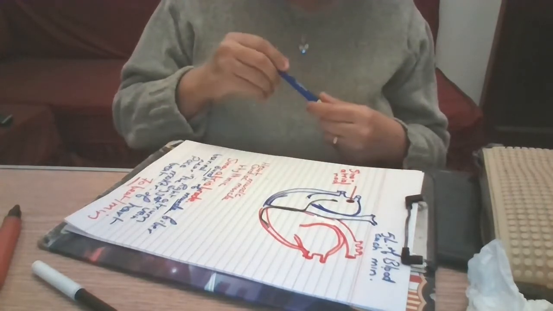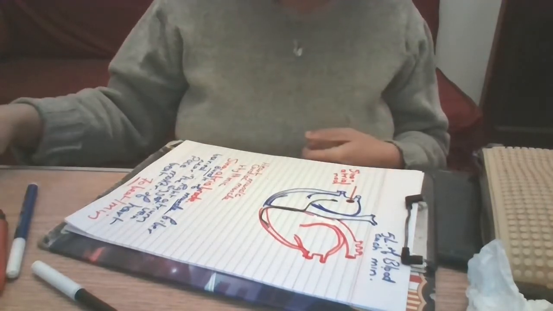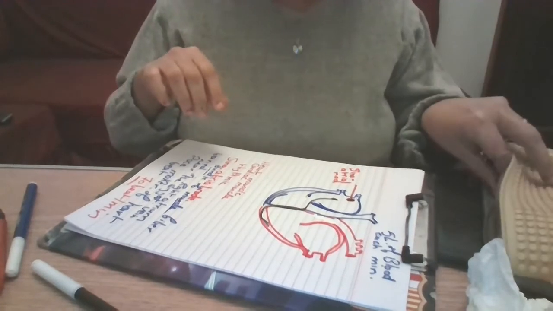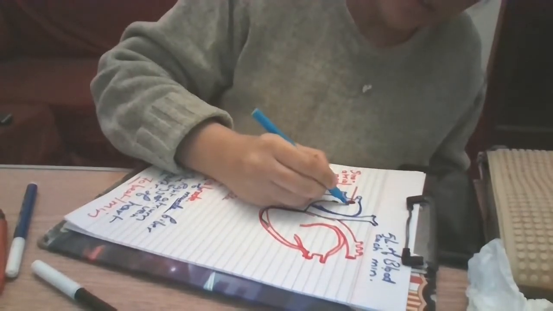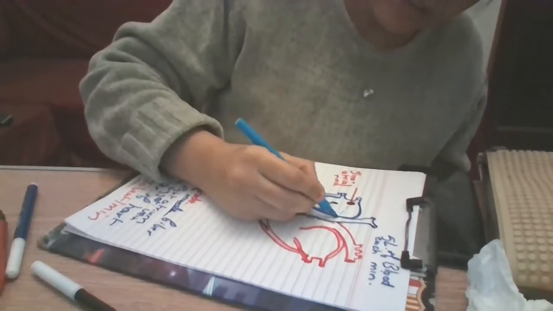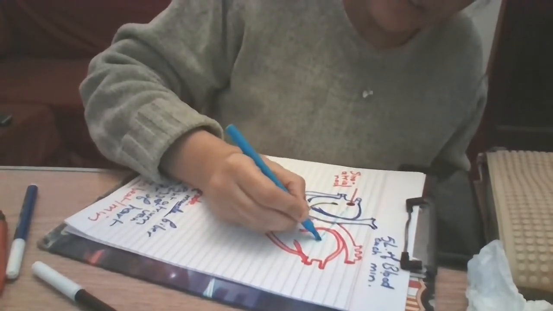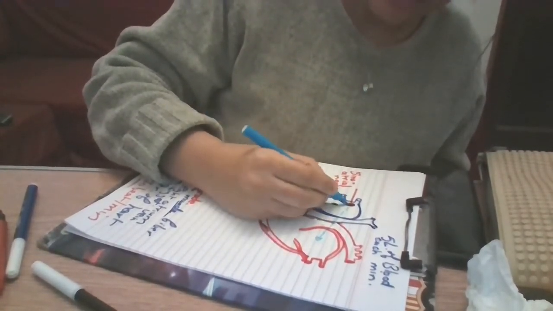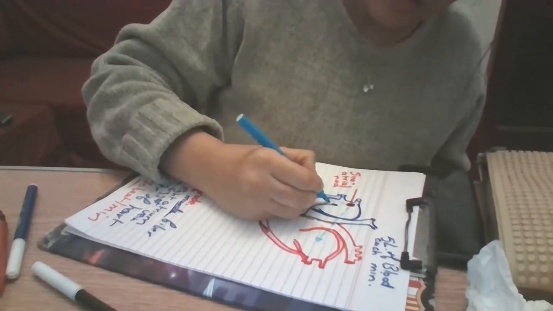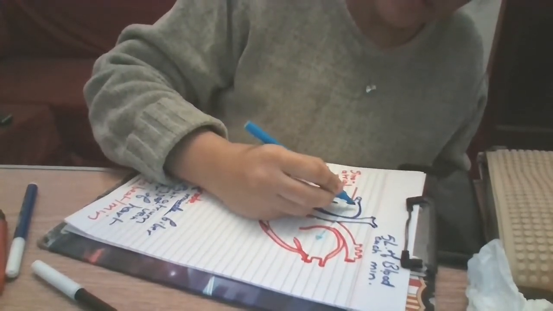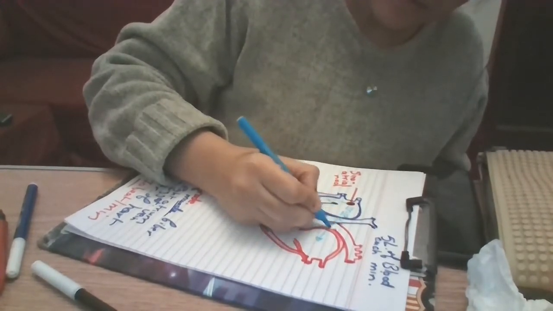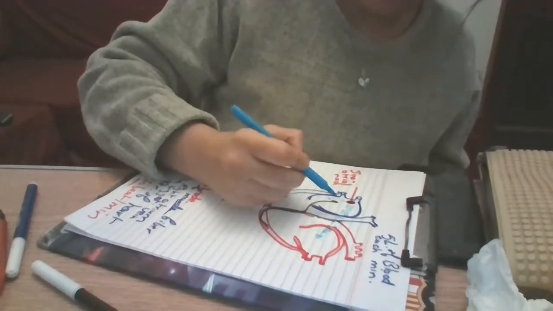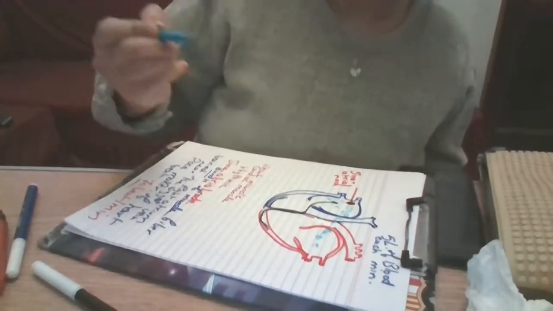So the sinoatrial node will send electric impulses. Let's do it with this color, for example. This is the electrical nerve, as you see here. It sends the electric impulses to the left atrium and to the right atrium. These electric impulses will cause contraction of the two atria.